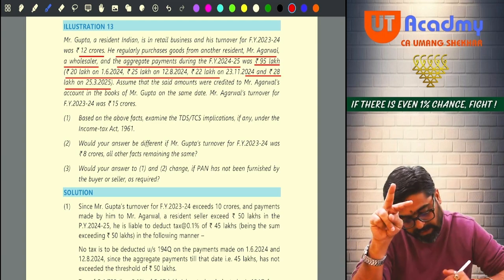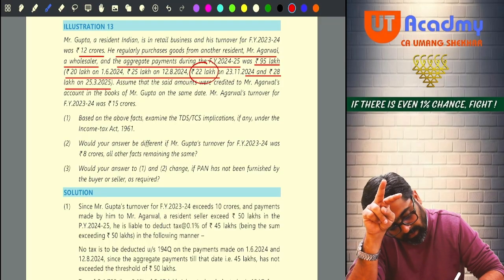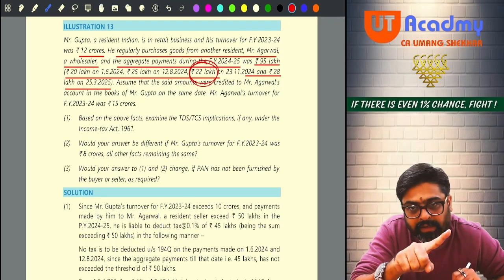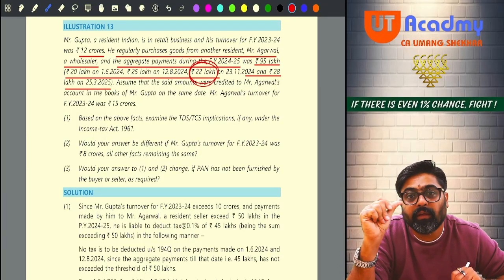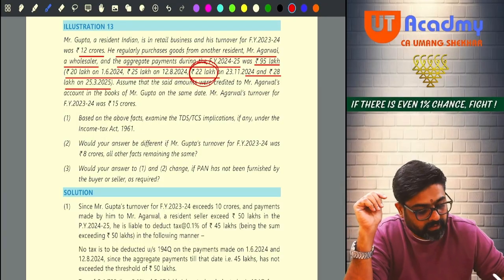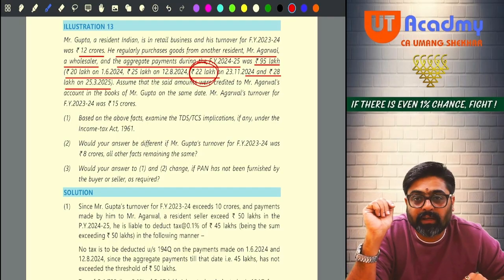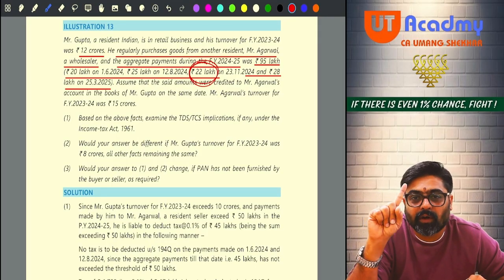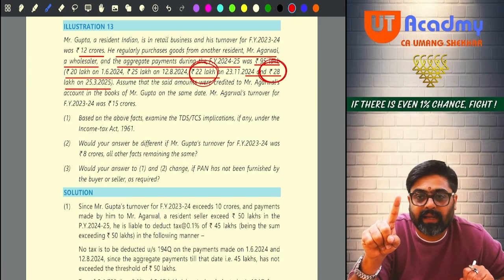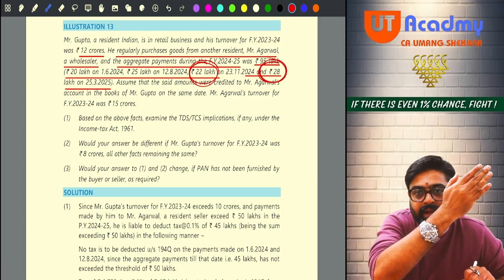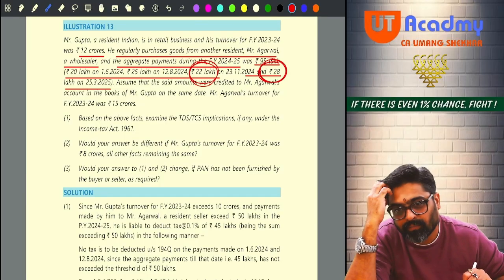So when this 22 lakh payment will be made, can I say because of this 22 lakh payment, the payment is in excess of 50? So how much payment is in excess of 50? 67 minus 50 will be 17 lakh. On that 17 lakh and even on the next payment of 28 lakhs, whatever payment is made is over and above 50 only, no?